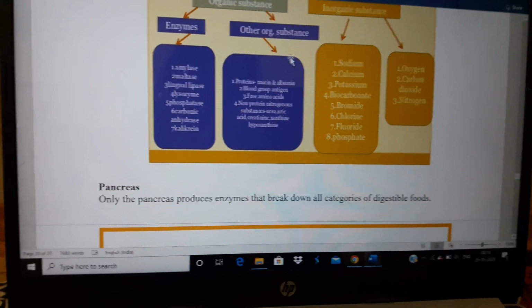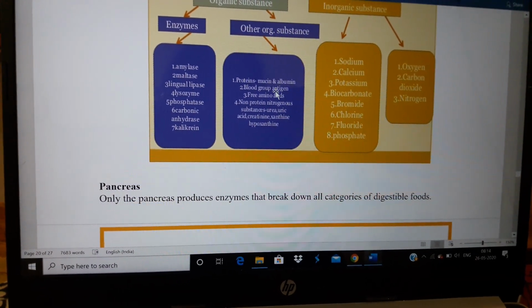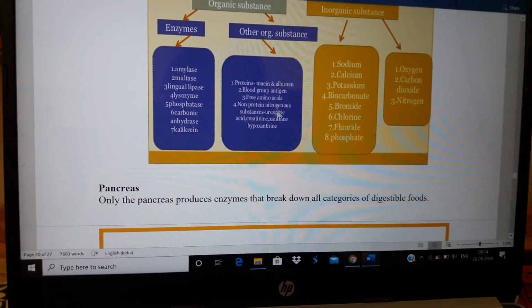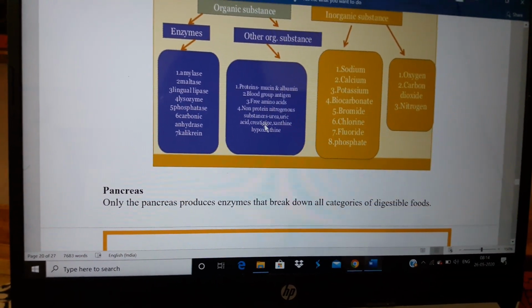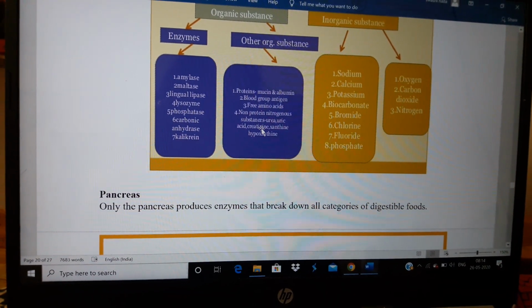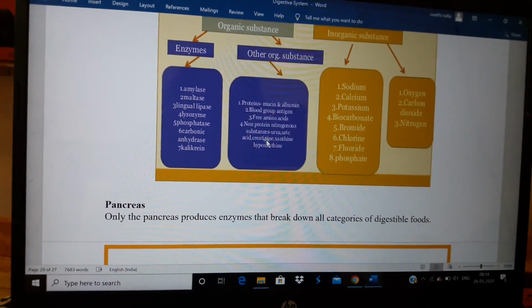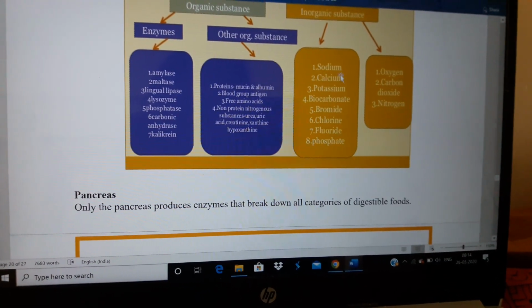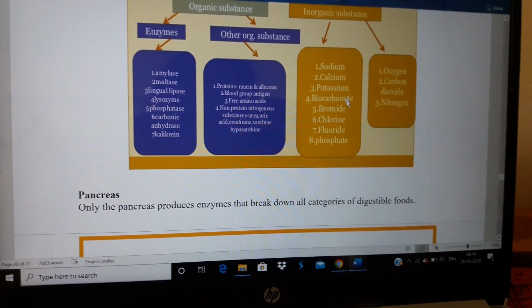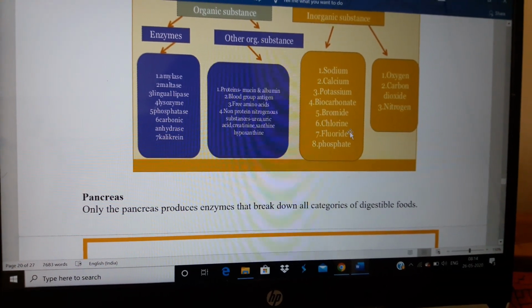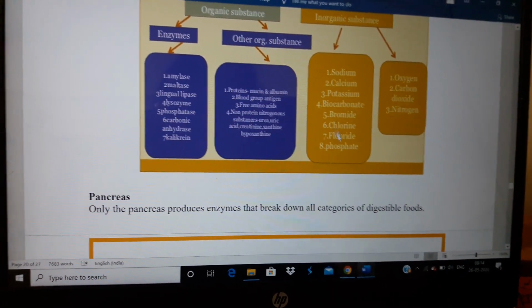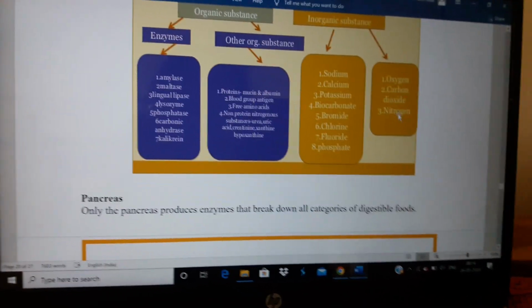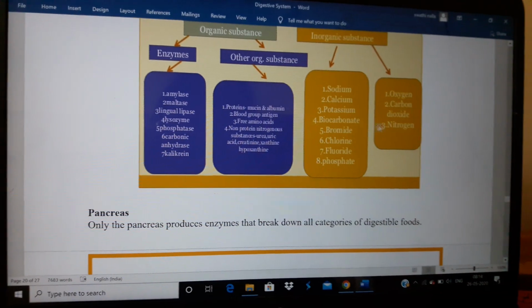And other organic substances like proteins such as mucin and albumin, blood group antigen, free amino acids, and non-protein nitrogenous substances like urea, uric acid, creatinine, xanthine, and hypoxanthine. See here. And next, inorganic substances like sodium, calcium, potassium, bicarbonate, bromide, chlorine, fluoride, and phosphate. All these are ions, along with gases like oxygen, carbon dioxide, and nitrogen. This is about the composition of saliva.